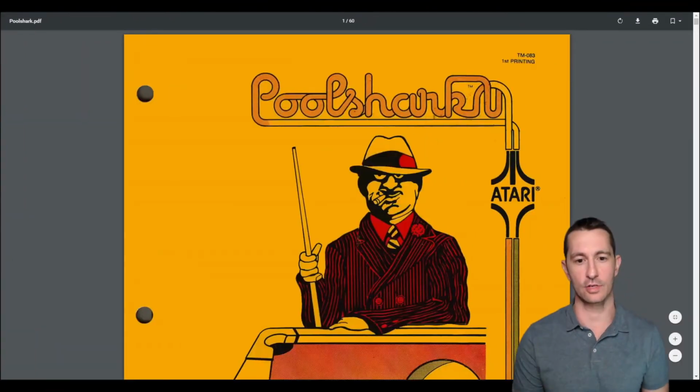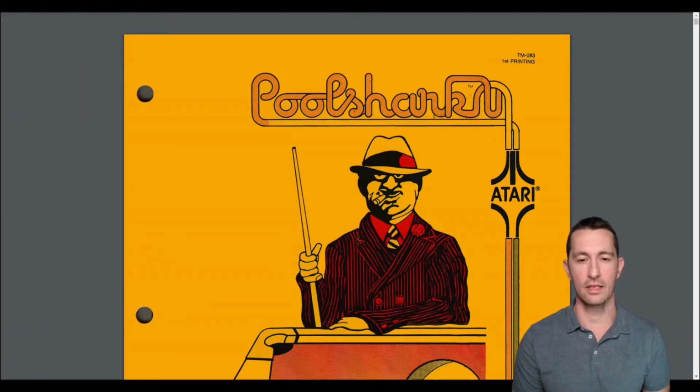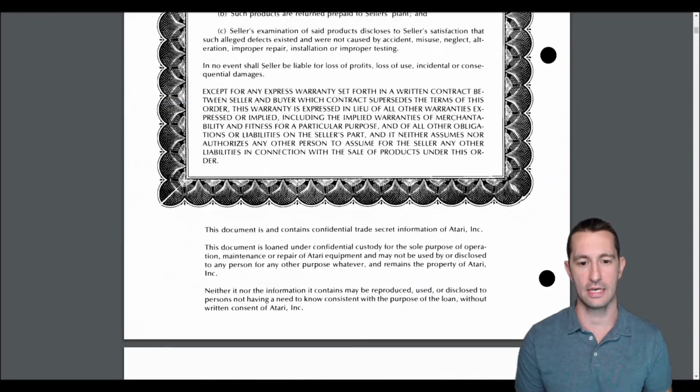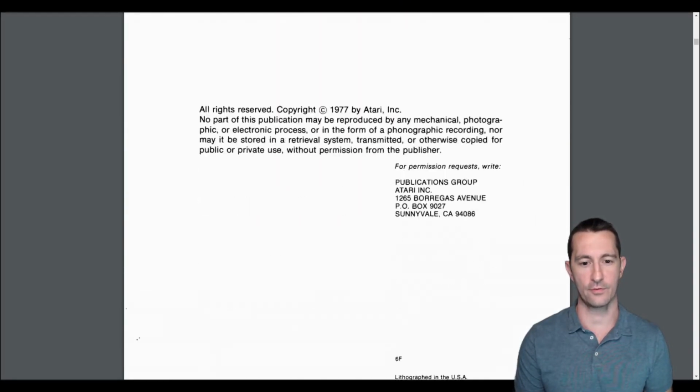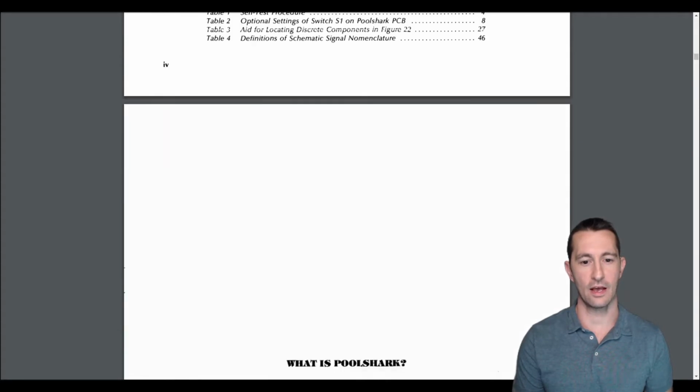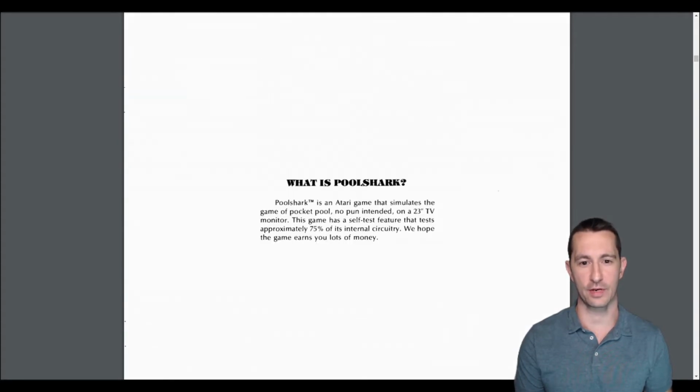All right, let's see what the manual looks like. This is the operation manual for Poolshark in the arcade by Atari. Does it have any info for us? 1977. Eventually, these manuals will have a story. Oh, there we go. Here we go. This is all we need to read.